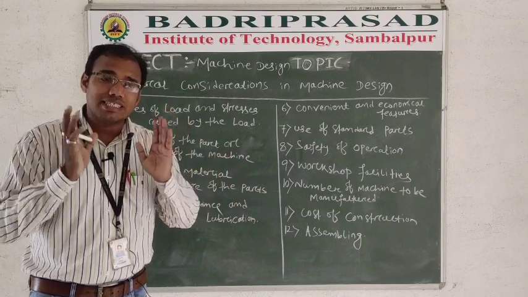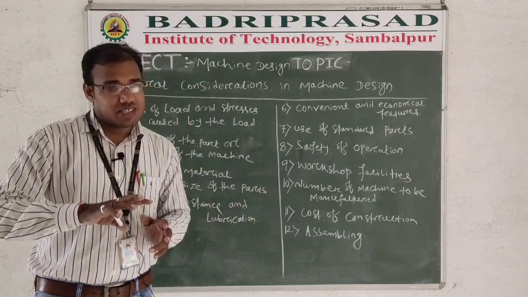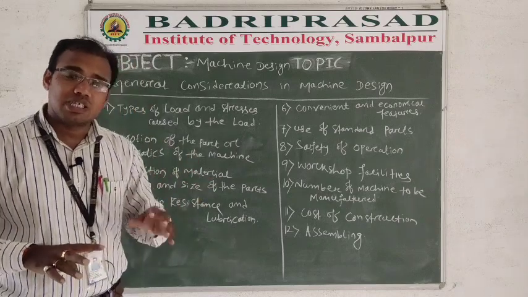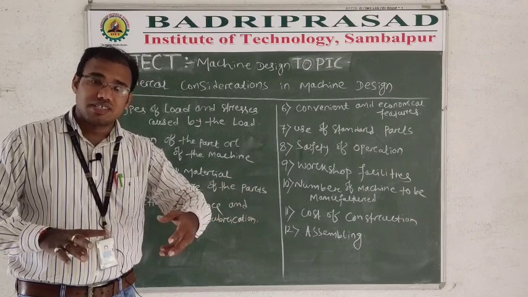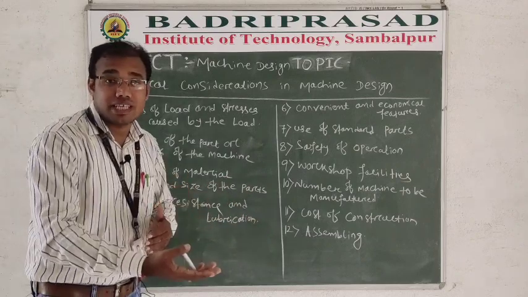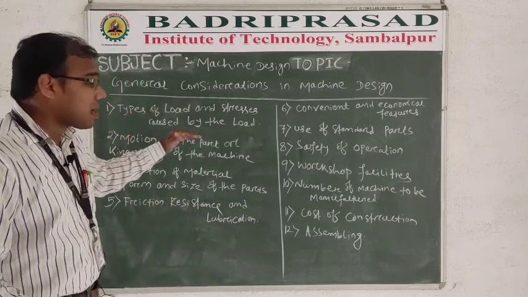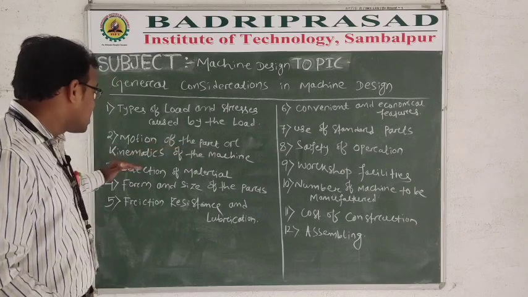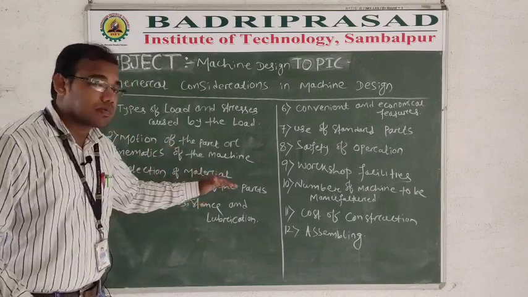So you have to draw it first, and the form and size you can calculate from your design, or calculate first, and then consider it for the design. First is types of load and stress, second is the motion of parts, third is selection of material, and the fourth part is form and size of the parts.